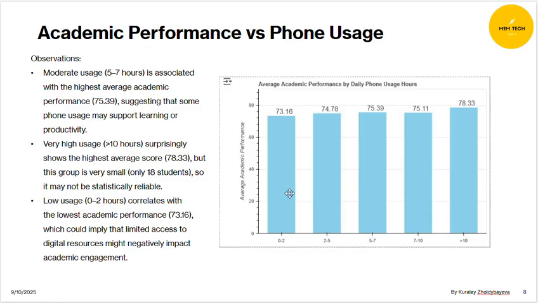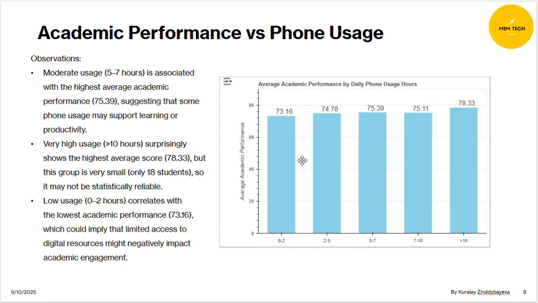Here you can see that I grouped daily phone usage into 5 buckets, from 0 to 2 hours per day, 2 to 5, etc. Surprisingly, teens who use the phone for up to 2 hours per day have the lowest academic performance, and the teens who use the phone for more than 10 hours per day have the highest. But this group has only 18 students in it, so it's probably not statistically reliable.